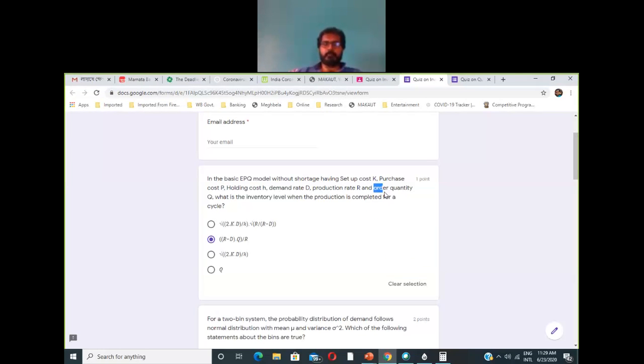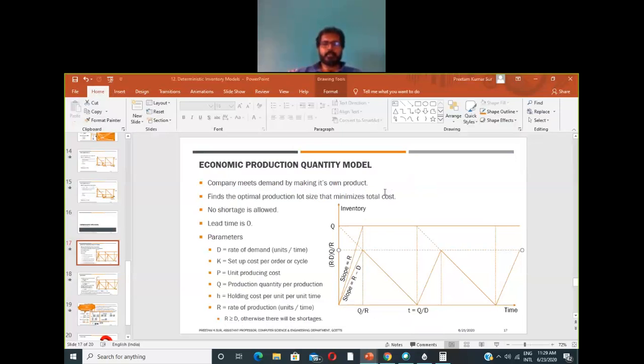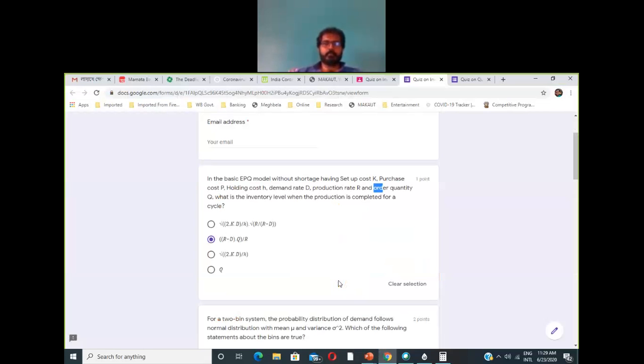But while those Q units are being produced, some will be consumed, and it will be left with only R minus D into Q divided by R. Only this amount will be left in the inventory. So when the production is complete, the inventory level will be (R minus D) into Q by R.